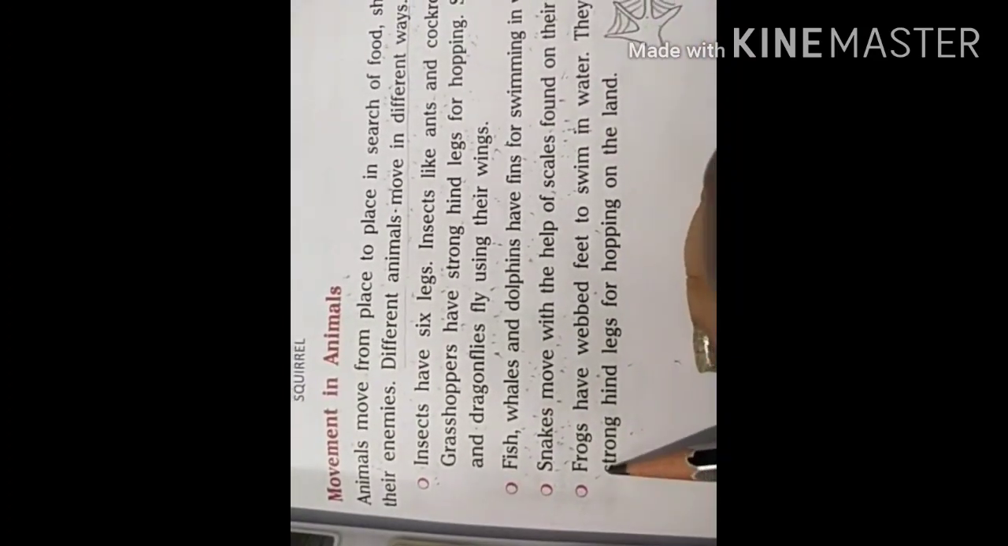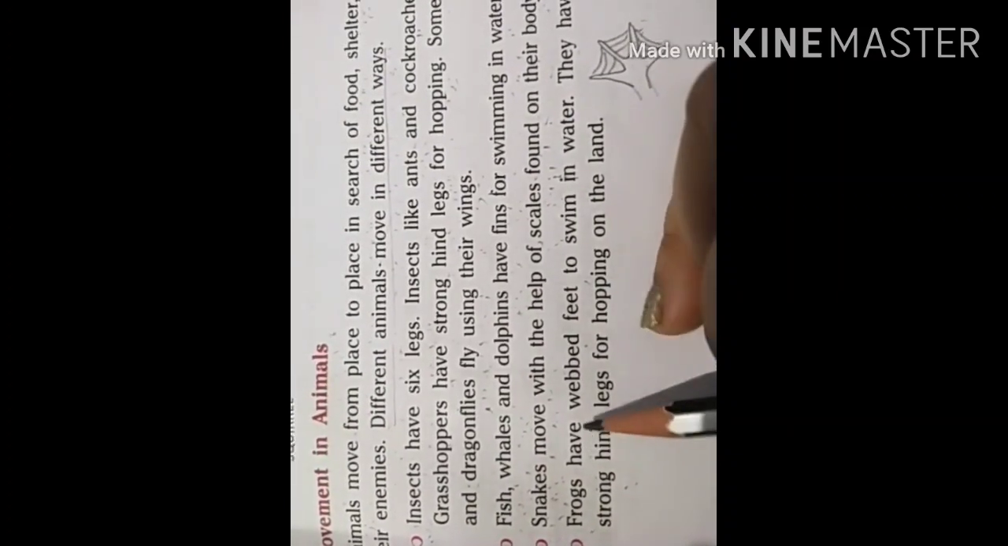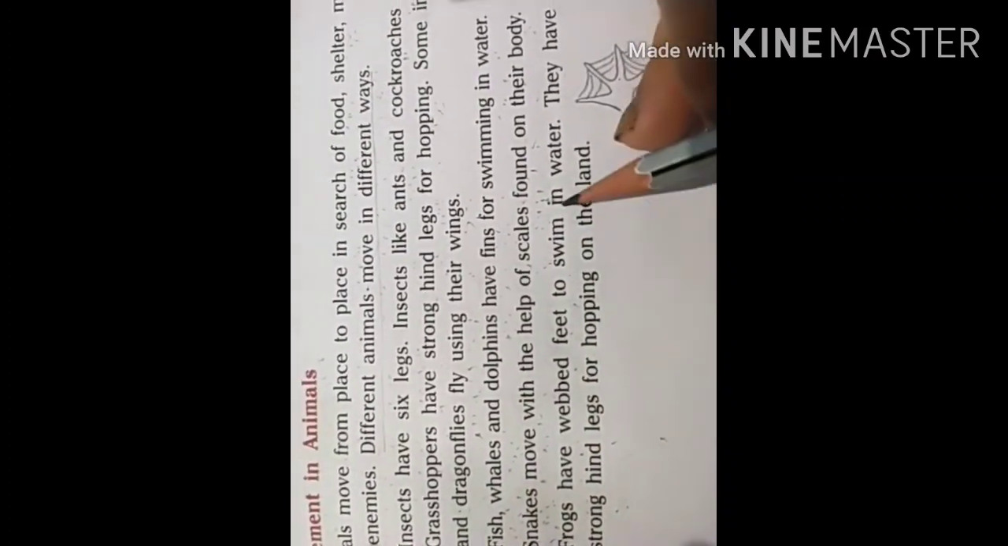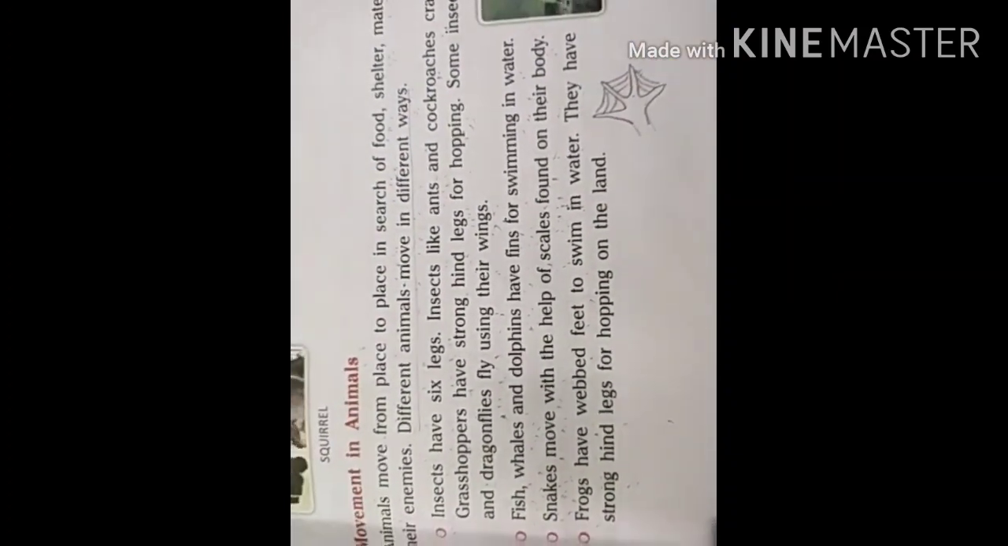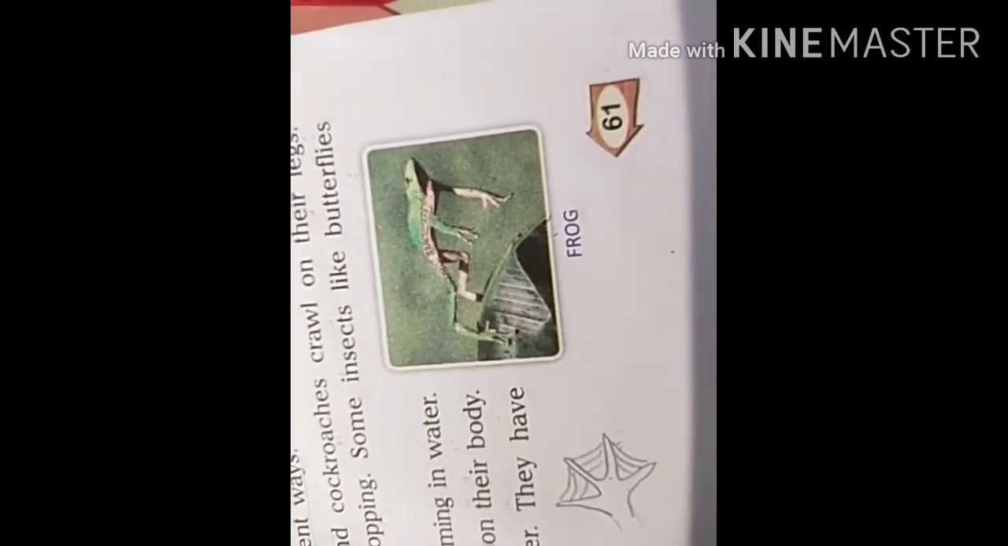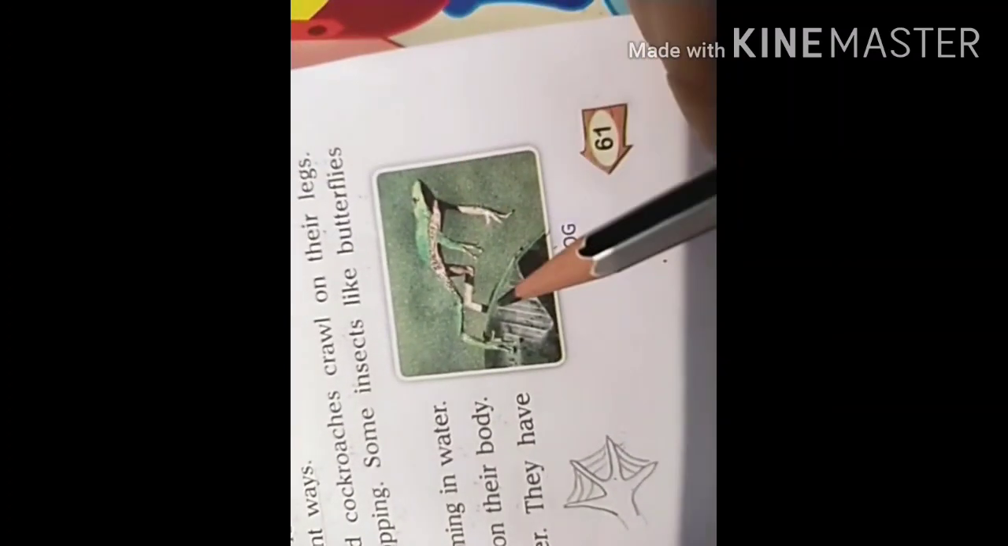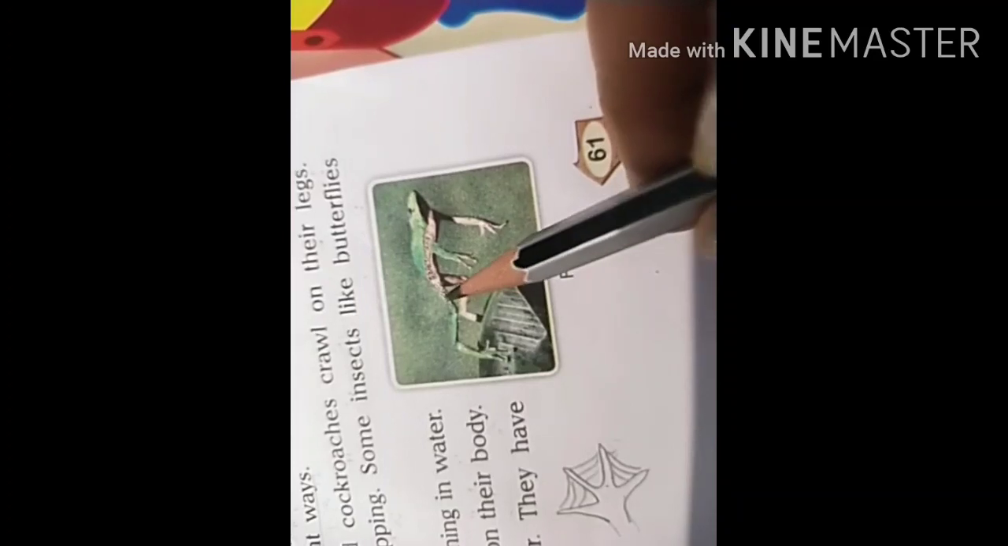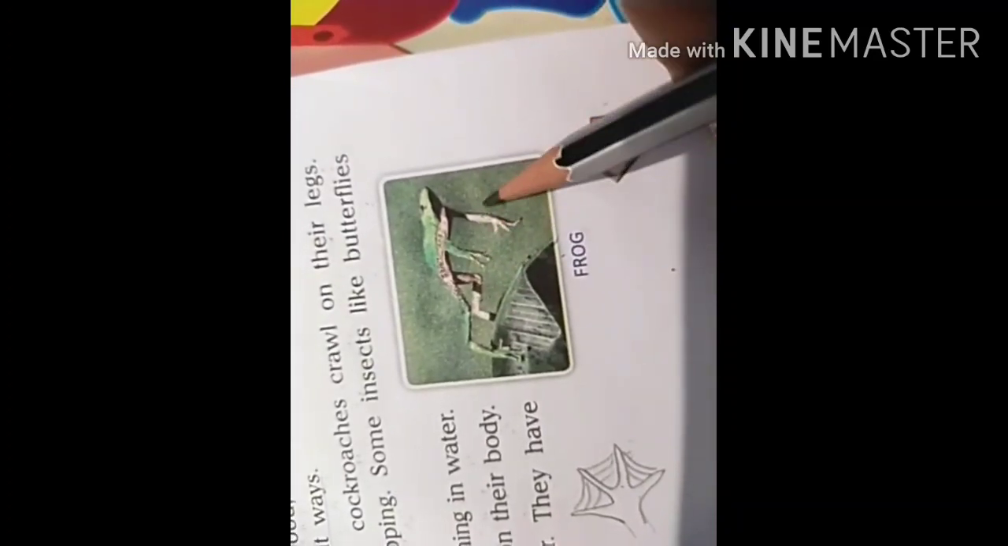Now the next point, frogs. Frogs have webbed feet to swim in water. You know, children, see the picture of the frog. This is the frog. You can see the frog has 4 legs, 2 front legs and 2 back legs. You can see the back legs are stronger and the front legs are shorter.